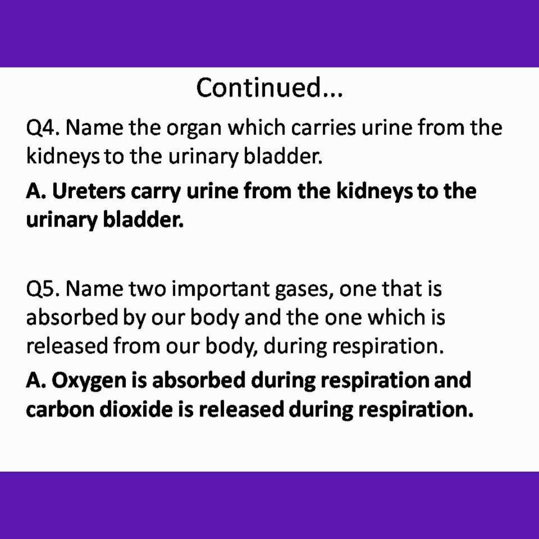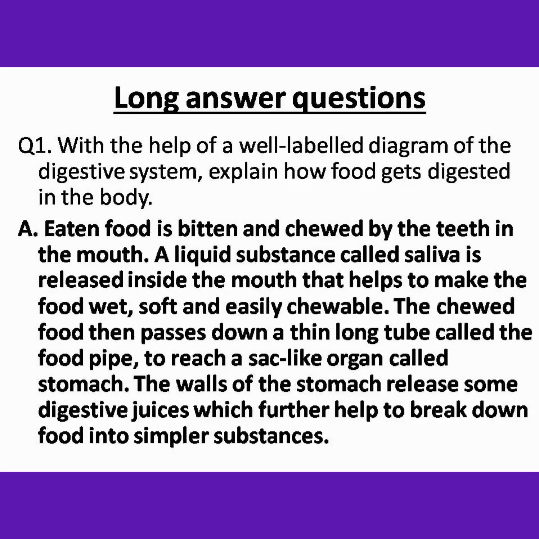Question 5. Name 2 important gases, one that is absorbed by our body and the one which is released from our body during respiration. Answer. Oxygen is absorbed during respiration and carbon dioxide is released during respiration.